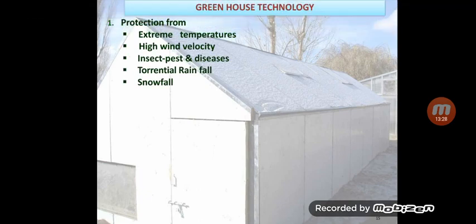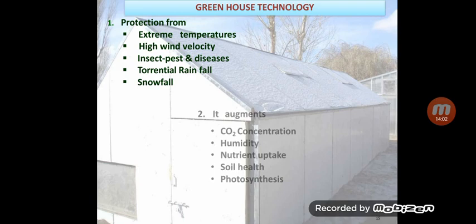The first criterion for the greenhouse technology advantage is protection. It protects the crops from extreme temperatures, either very high or very low, high wind velocity, insects, pests and diseases, torrential rainfall and snowfall. So it protects the crops from all these environmental factors or environmental disasters.